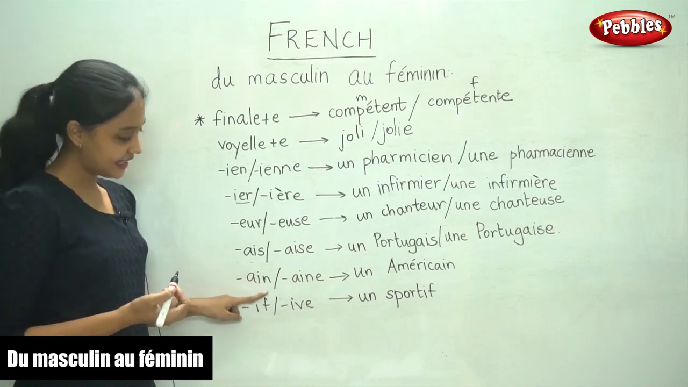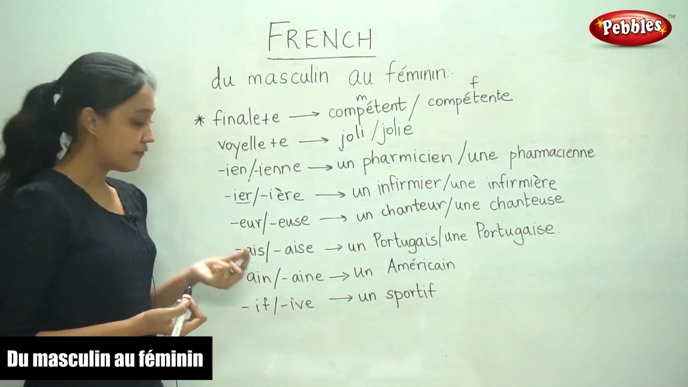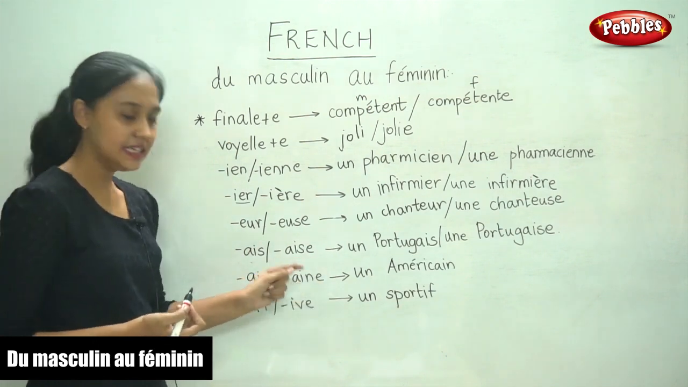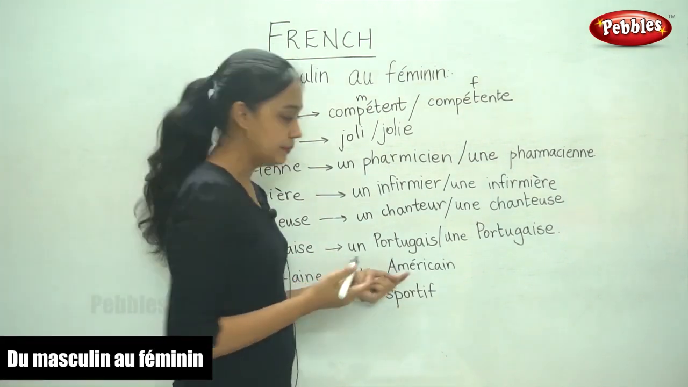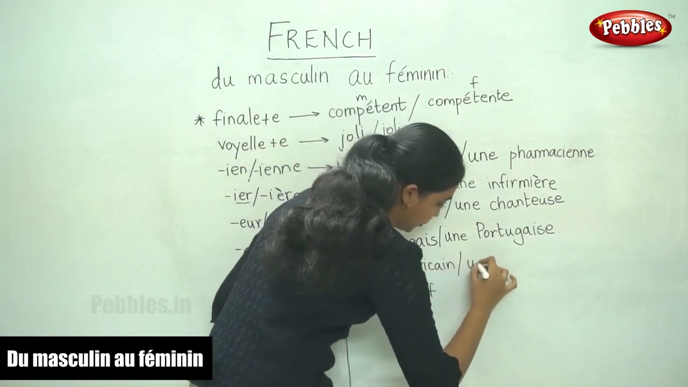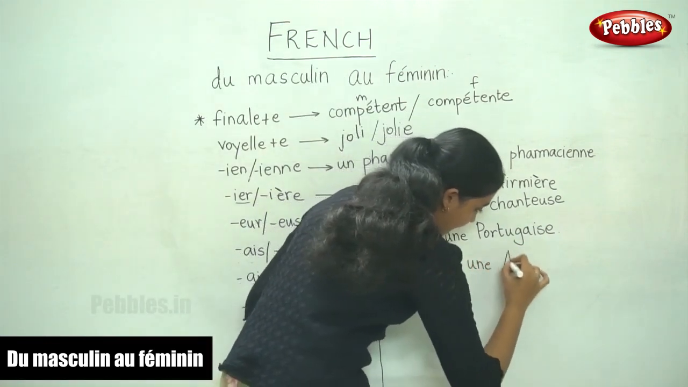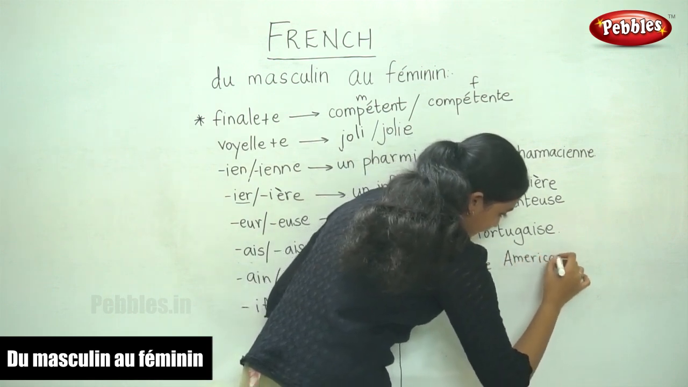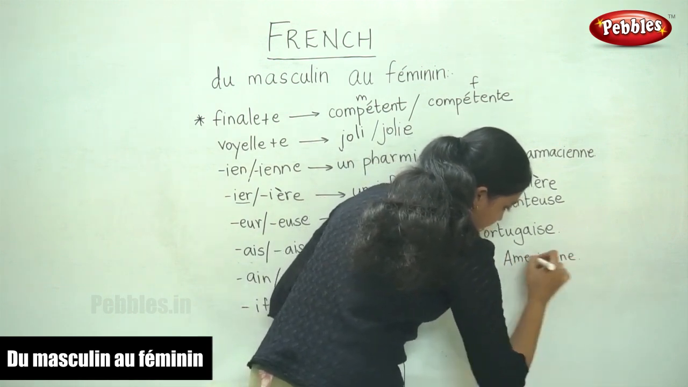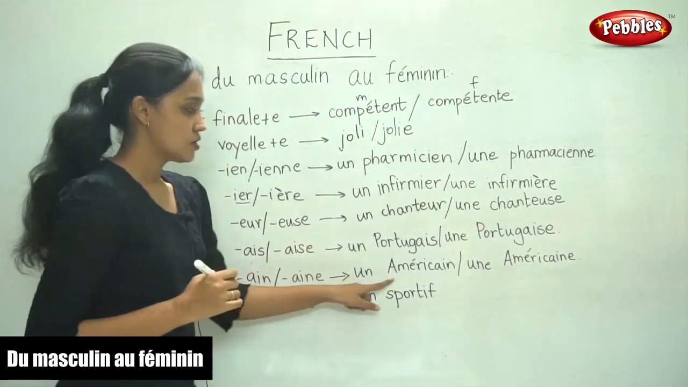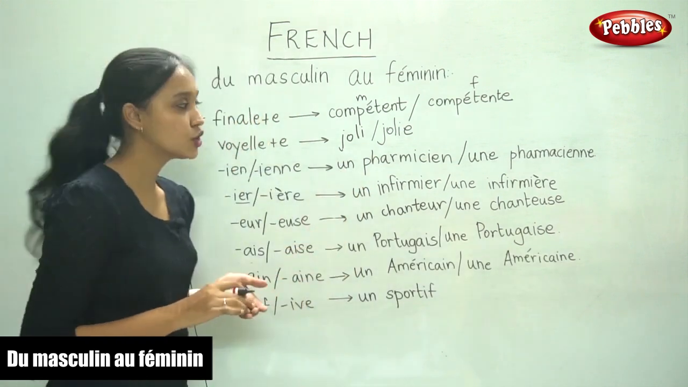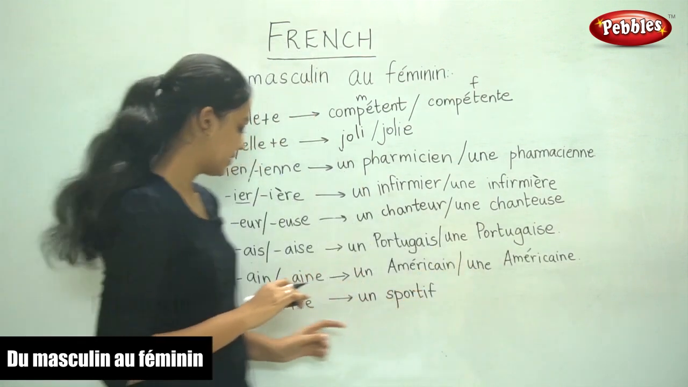A word ending in A-I-N. The feminine form is A-I-N-E. We add E. An American, une American. So all we did was add an E at the end to make it feminine.